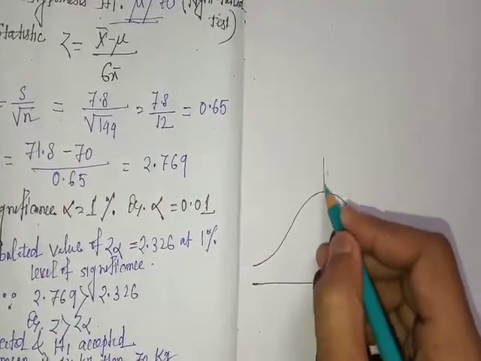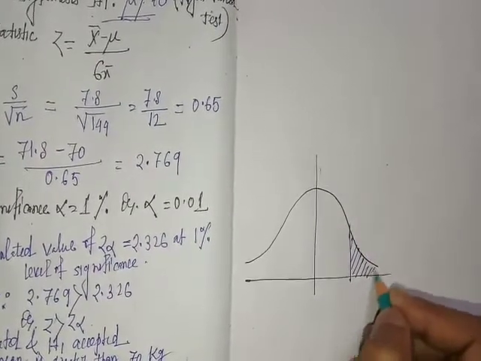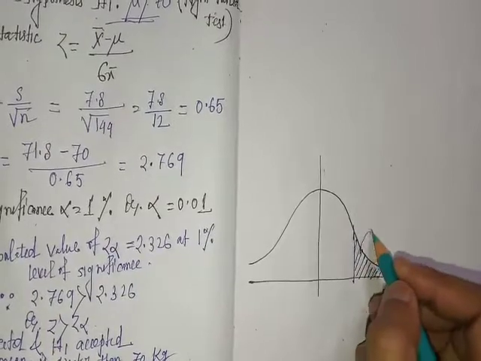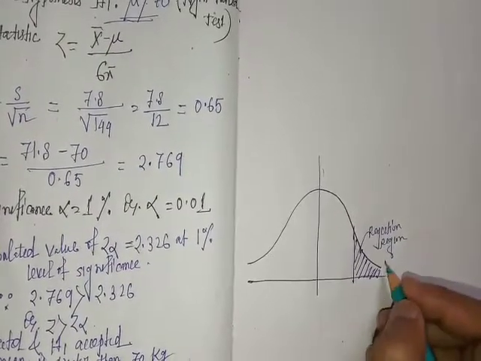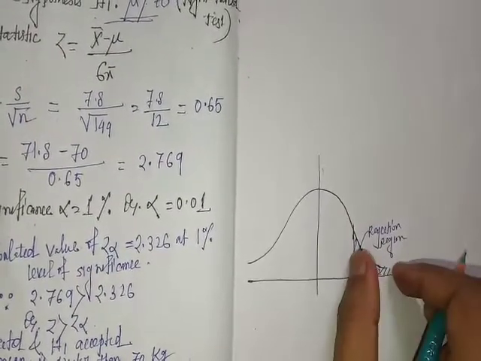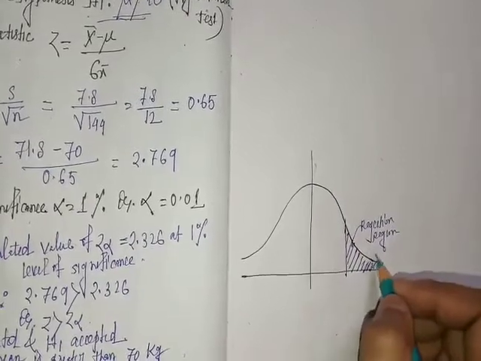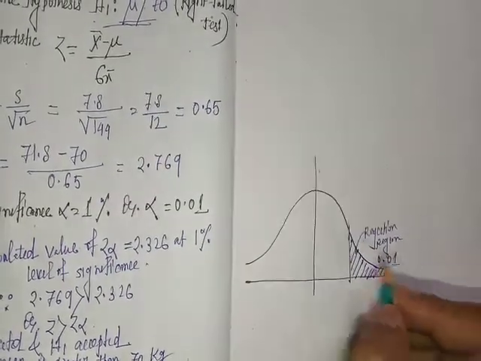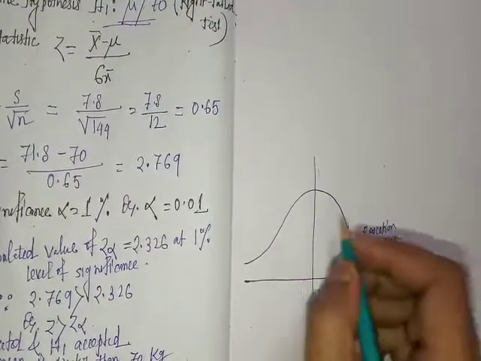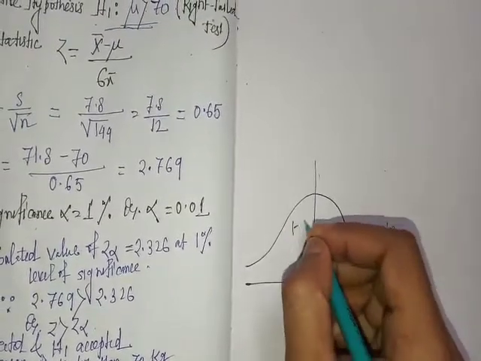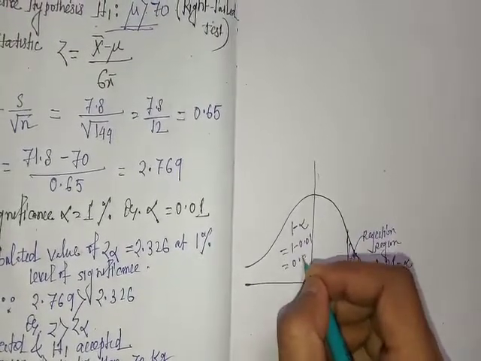This is alpha, the rejection region, with area 0.01. The area of the remaining portion is 1 minus alpha, 1 minus 0.01, that is 0.99.